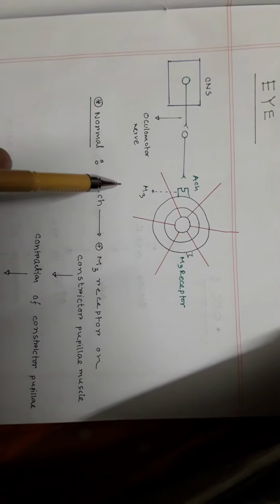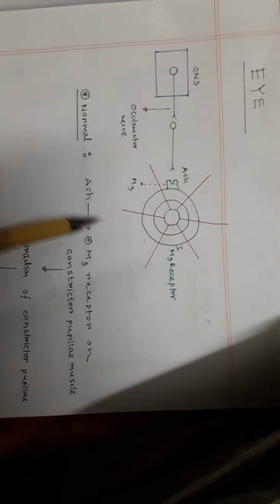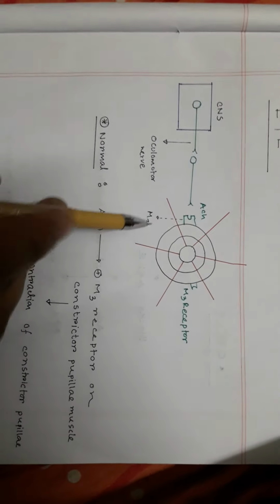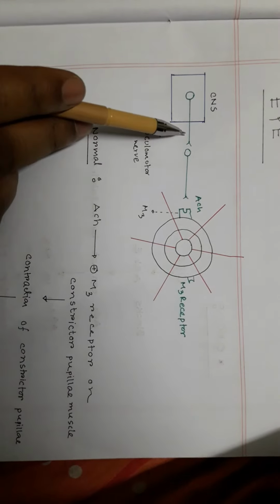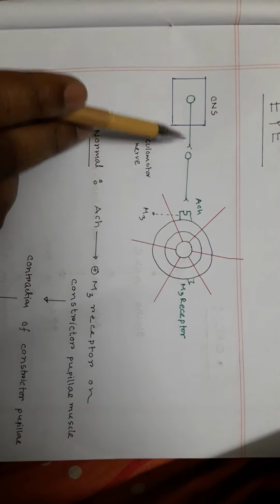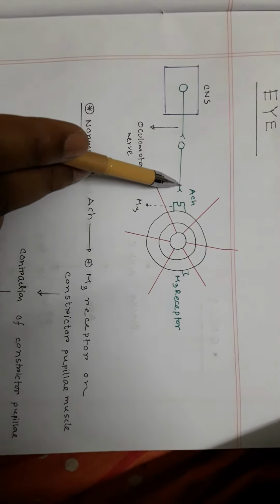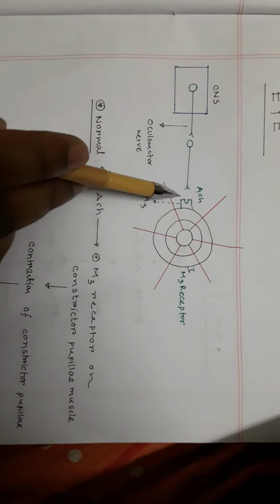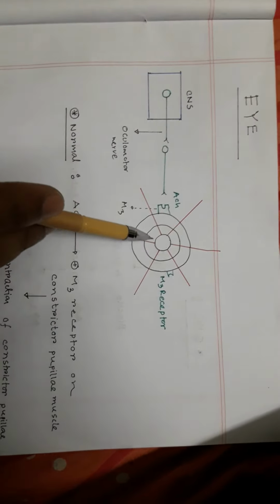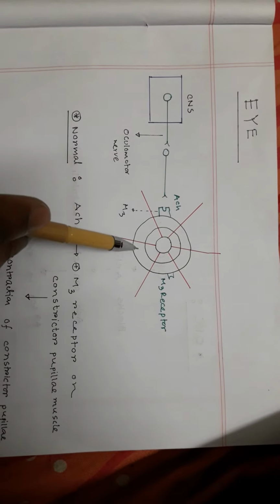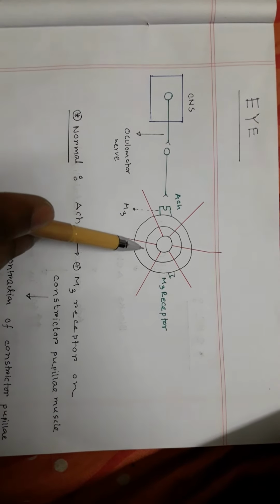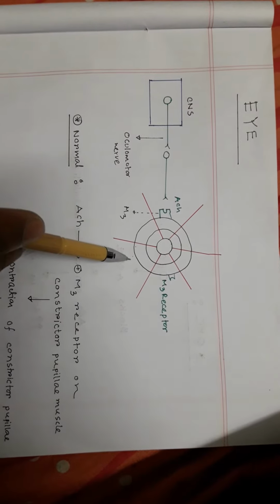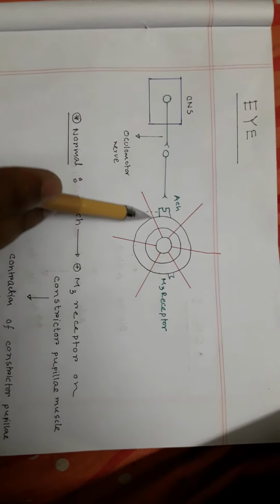Now coming to the effects of acetylcholine on the pupil or iris muscles. This is the CNS, this is the oculomotor nerve, preganglionic neuron, and this is a postganglionic neuron, and acetylcholine is released. And the iris has two kinds of muscle. This black muscle is the circular muscle. This circular muscle is also called sphincter pupillae muscle or constrictor pupillae, and there are some radial muscles.